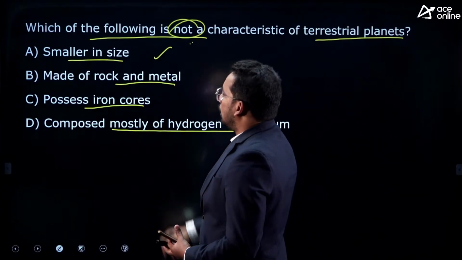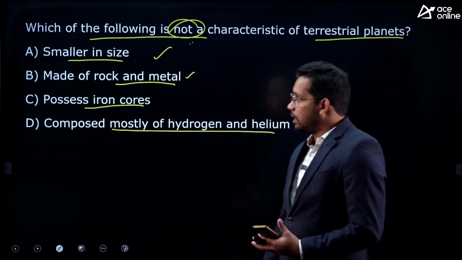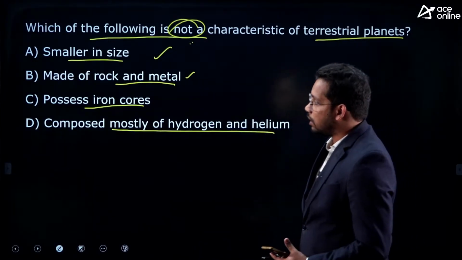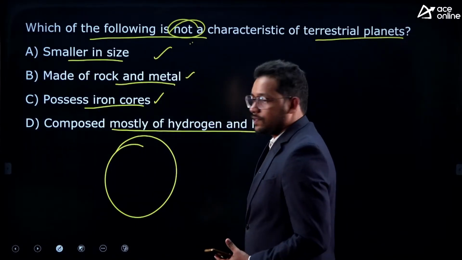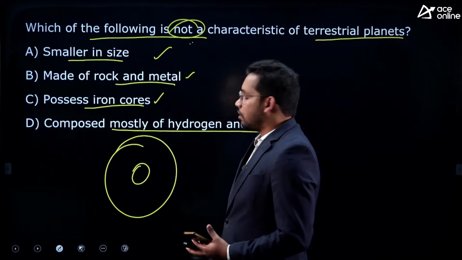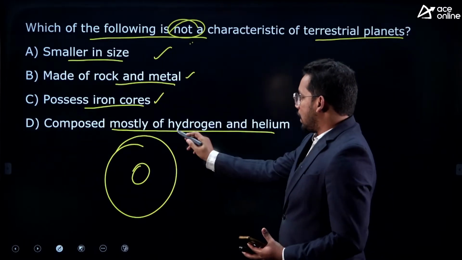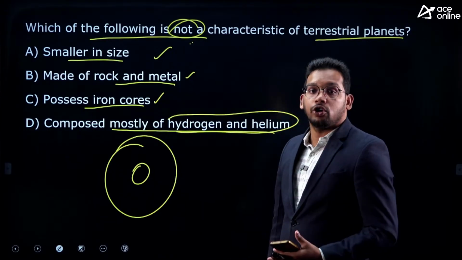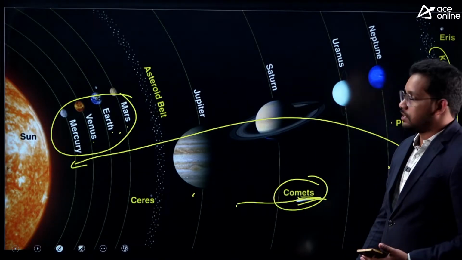This is correct. And yes, the inner planets like Earth are mainly made up of rock and metal. This is also correct. Yes, an iron core, we will discuss in the next question about Earth's interior also. At the center, we have an iron core also, right? This is also correct. But hydrogen and helium gases are dominant in the Jovian planets.